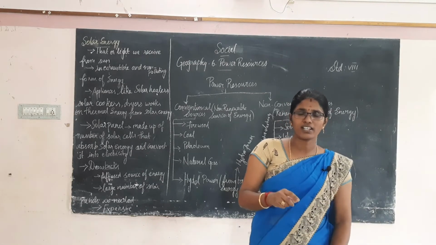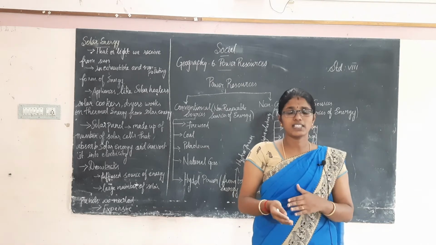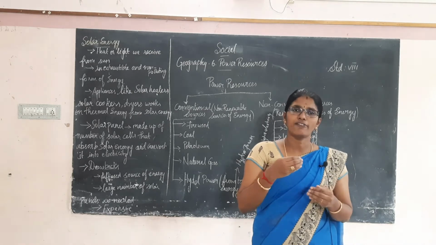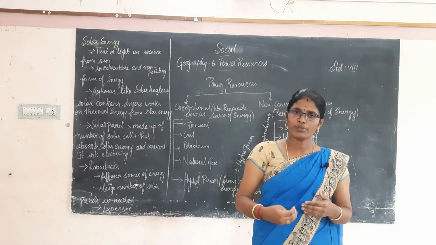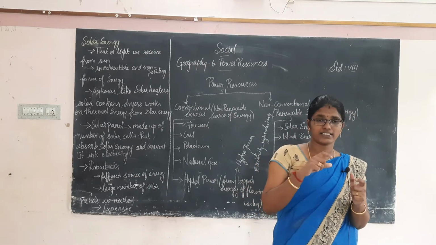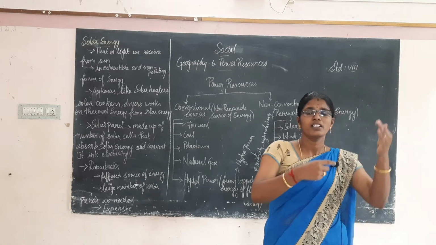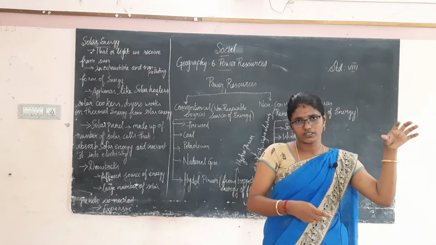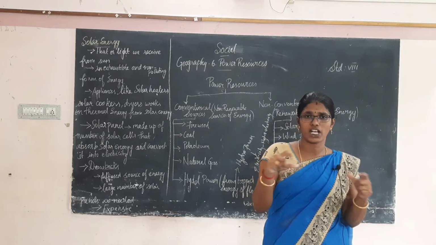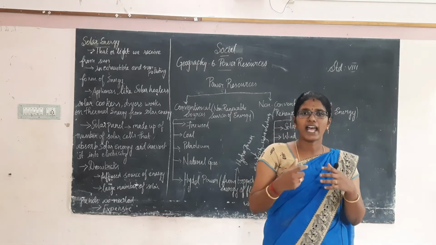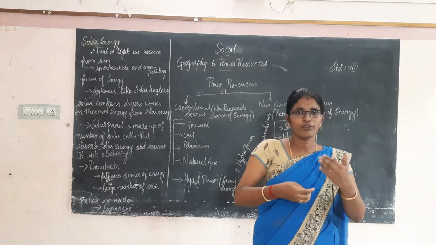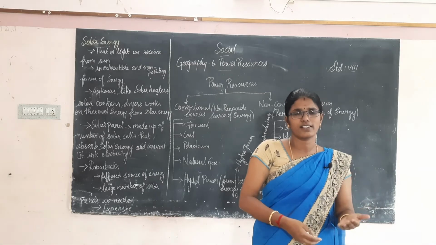The flowing water is made to touch the turbine, and the turbine acts as a generator, and from that we get electricity. The turbines have large blades that turn as a generator. When the water falls from a height, what happens? The turbine has sharp blades that act as a generator, and it generates electricity from the flowing water and its energy.